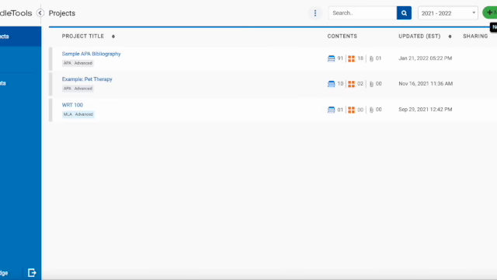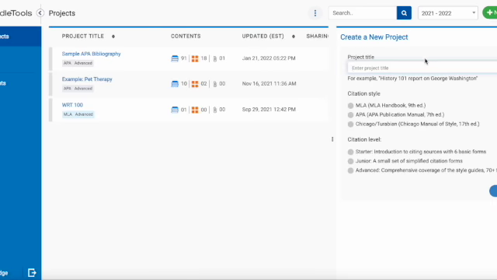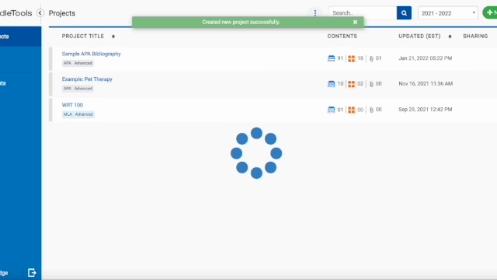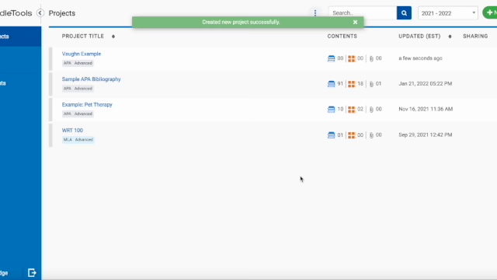So I want to create a new project. In the upper right-hand corner is where you'll create a new source, new project, things like that. So project title, I'm going to call it Vaughn Example. And then you'll always cite in APA because that's your standard style in education. And I choose advanced. Junior's okay, but advanced gives me over 70 different options available.